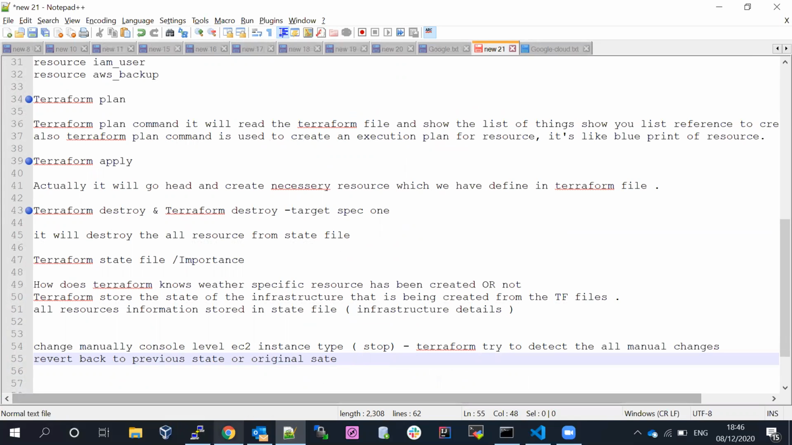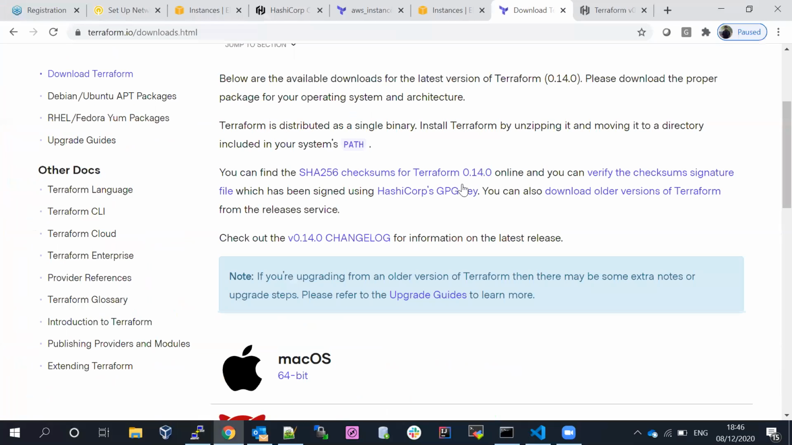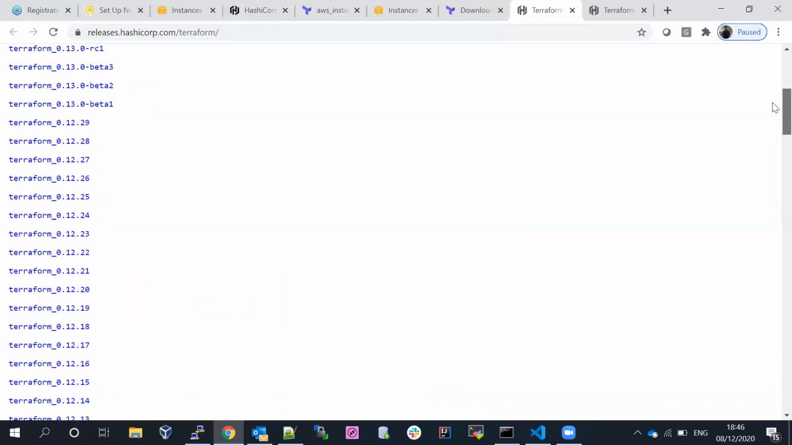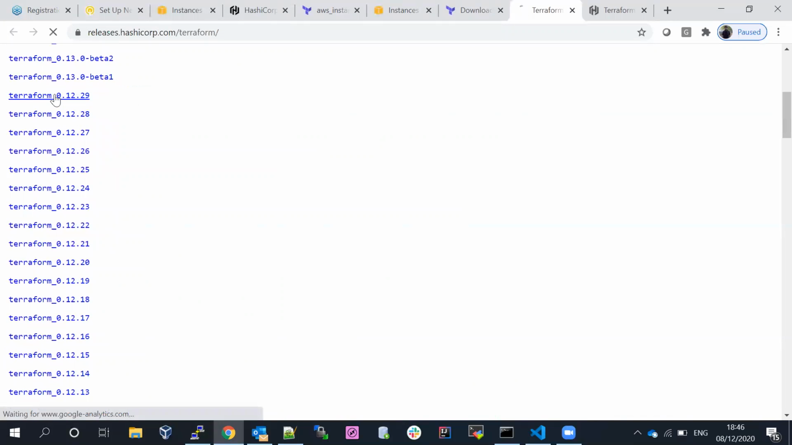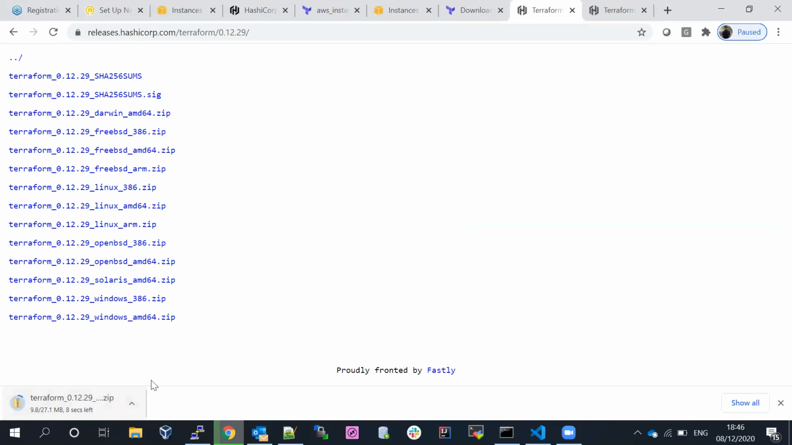Okay, finally, for this session, how we need to install on Windows. Let me go to the older version and pick up from there. If you go to Windows, I'm using the 64-bit. If I click this .zip file, it will download locally. It's downloading now.